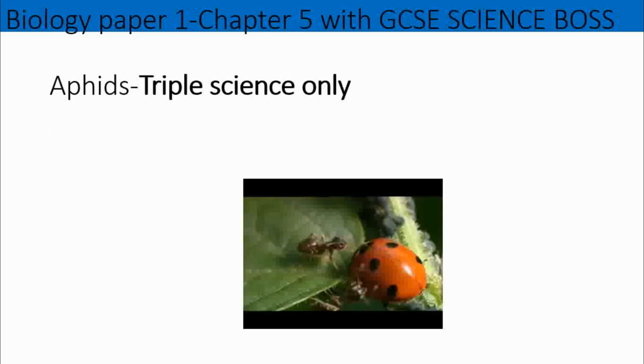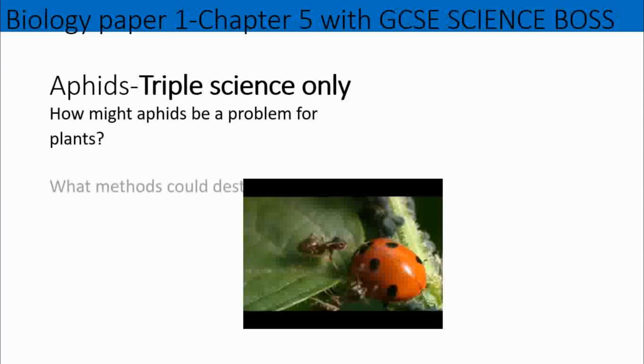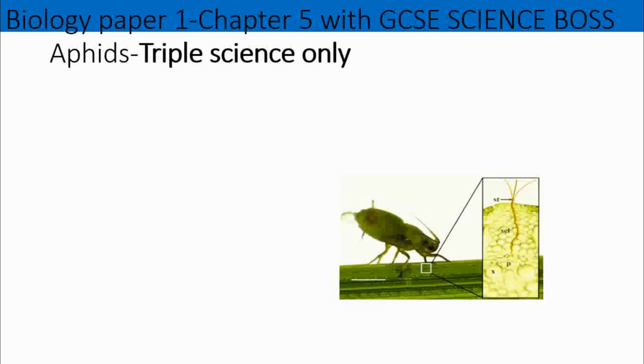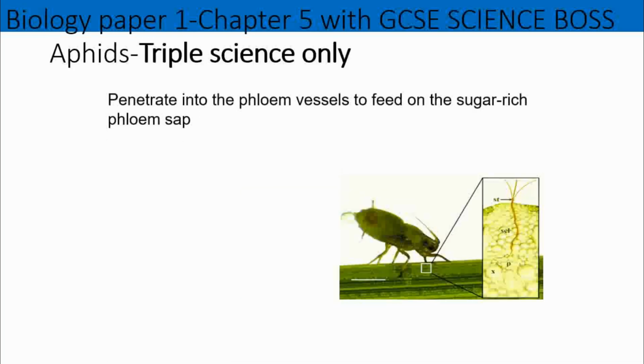So let's have a look at the aphid. Here's a picture of the aphid. We need to know what problems can be caused and how exactly we destroy them. What aphids do is penetrate into the phloem vessel. Remember that the phloem carries around the glucose, which is made from photosynthesis. They penetrate that and feed on it.